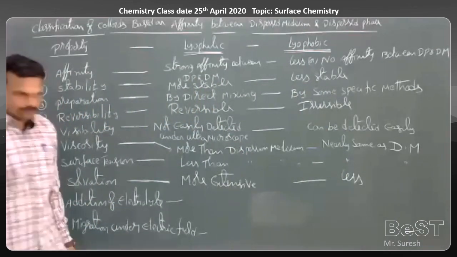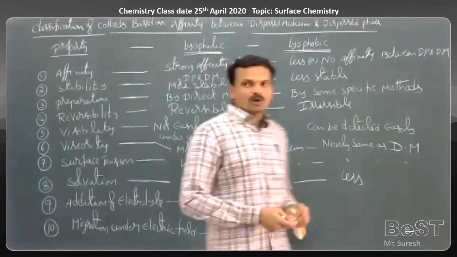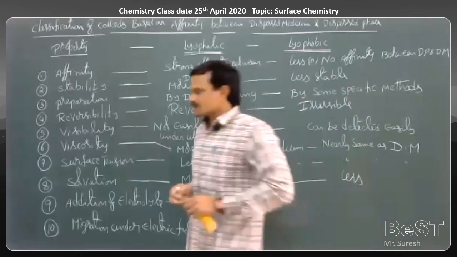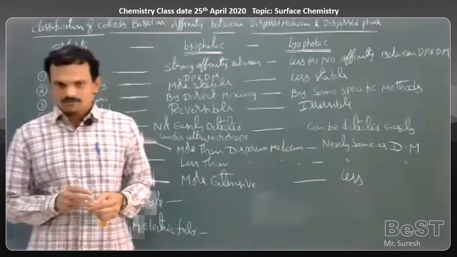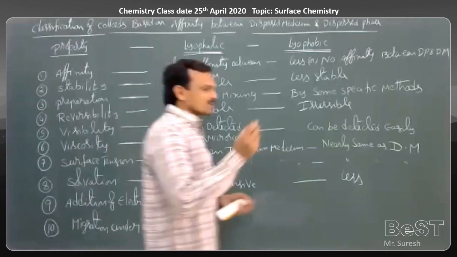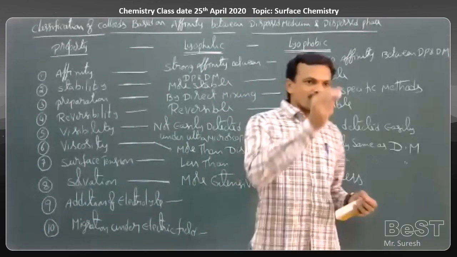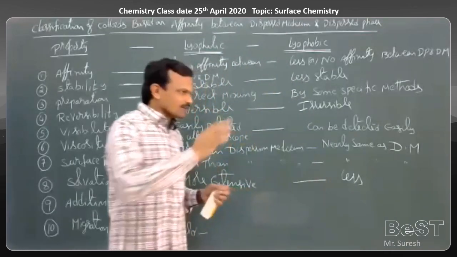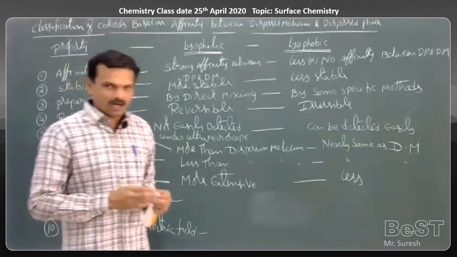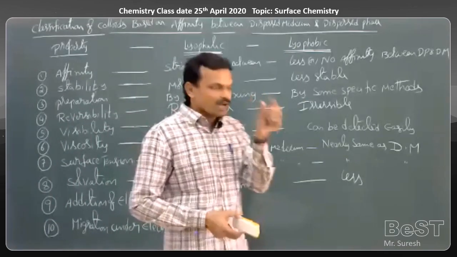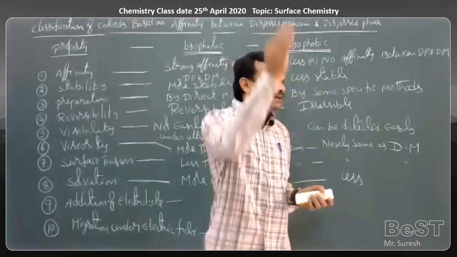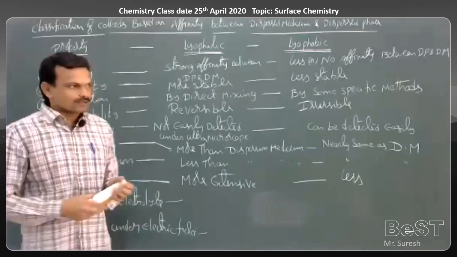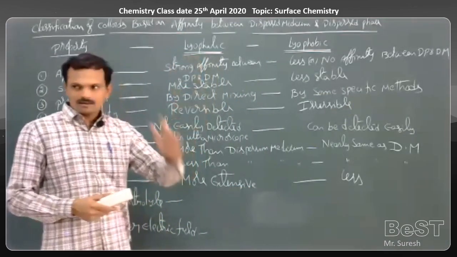Addition of electrolyte. If you add some electrolytes to a colloidal solution, it causes coagulation. A simple example: take some milk, add a few drops of lemon juice. What happens? It causes curdling of the milk. Take some starch solution, add some external electrolyte like NaCl and other alkaloids. Then what happens? The starch particles will get settled.